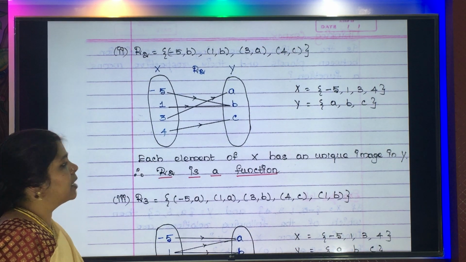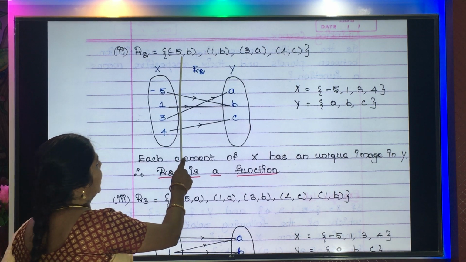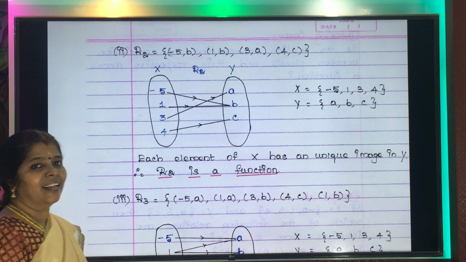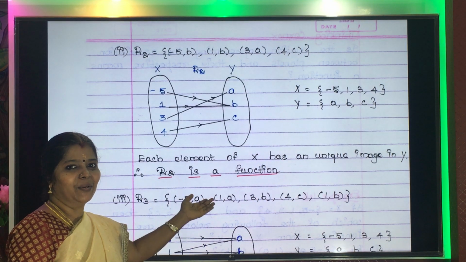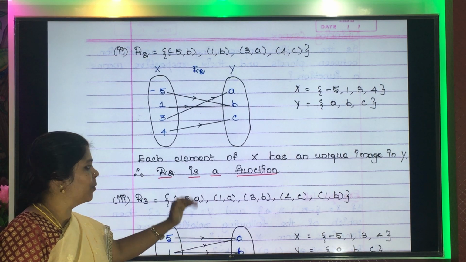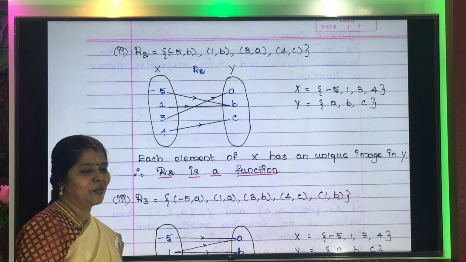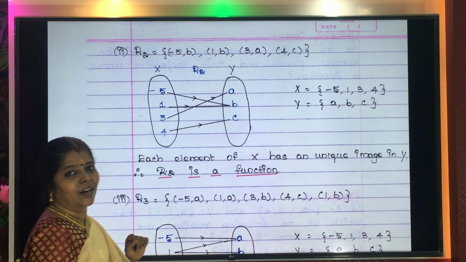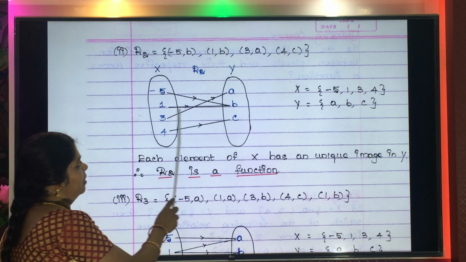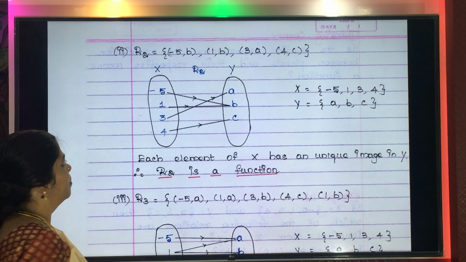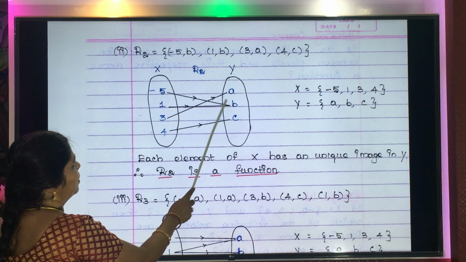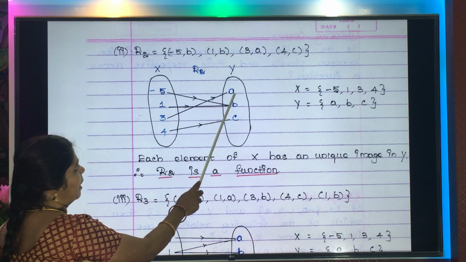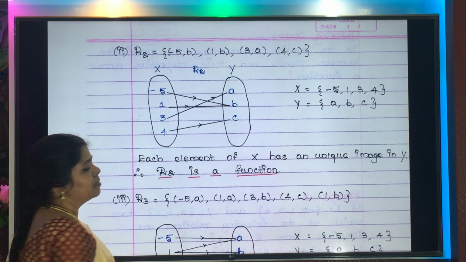The next one is R2. The collection in R2 is -5B, 1B, 3A, 4C. Now it is very clear that R2 is a function. Even without me telling the answer, you all know. But let me check for the next sum. With the help of these ordered pairs, you can draw an arrow diagram. -5 is mapped to B. 1 is also mapped to B. 3 is getting mapped to A. 4 is getting mapped to C.